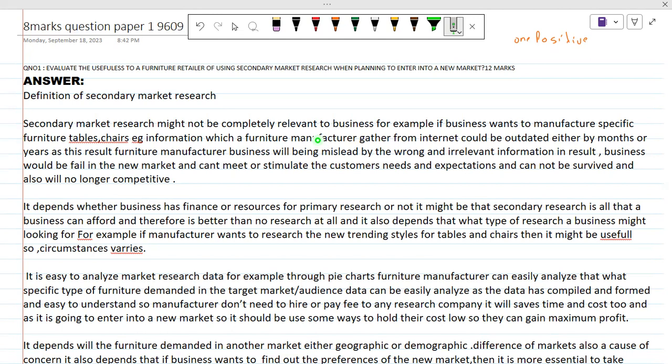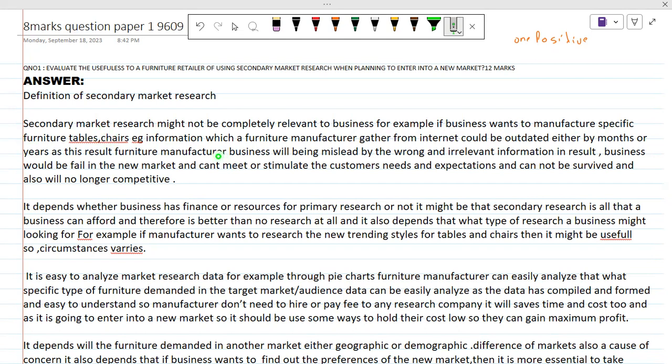And after that, of course, you have no case study for this, but you should write an example, because this is important to gain the marks for application. So that is why you can see that in this part I just completed my application. For example, if a business wants to manufacture specific furniture, tables, chairs, in this line I have written the application, the example from the business.